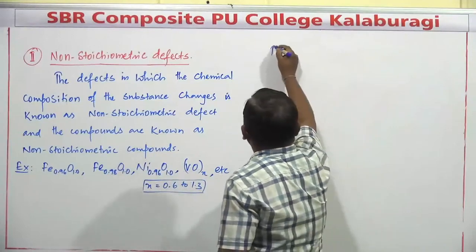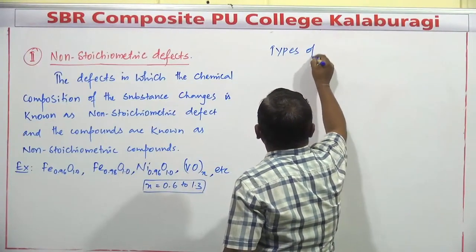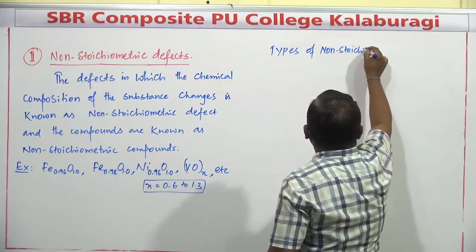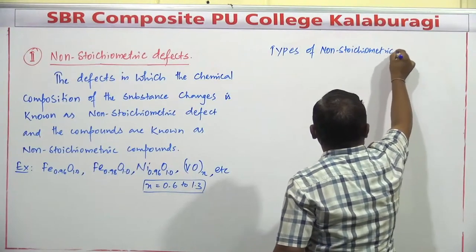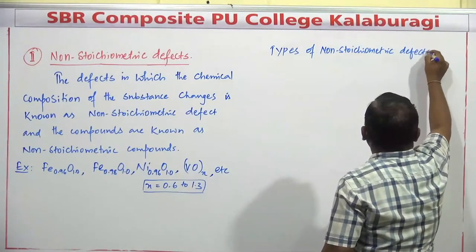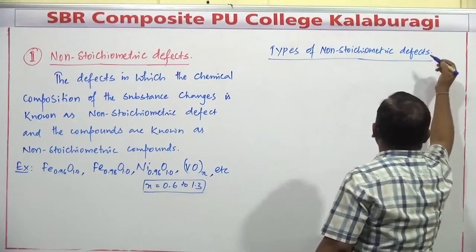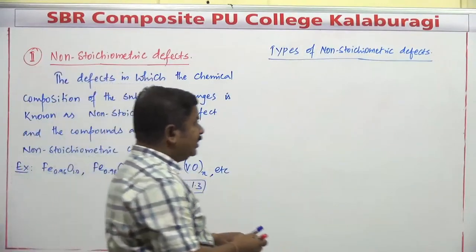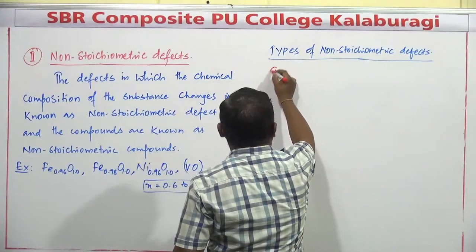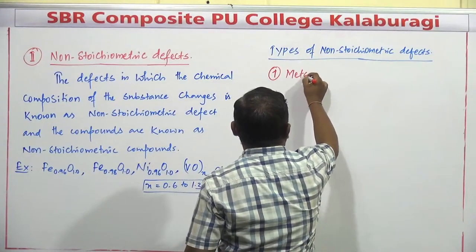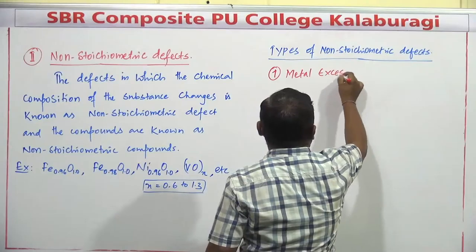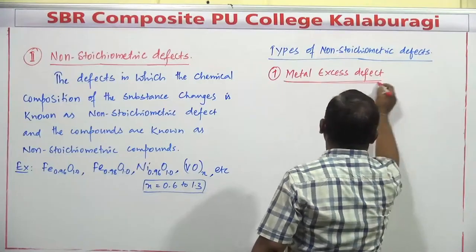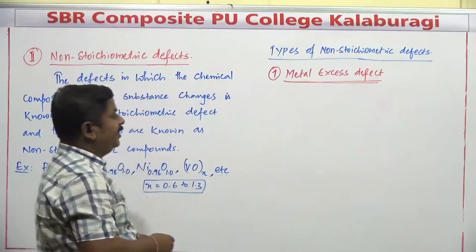Next we have to discuss the types of non-stoichiometric defects. In yesterday's class, in the classification of the defects, we discussed that non-stoichiometric defects are of two types. Number one is called metal excess defect. And what will be the second one? It is metal deficiency defect.